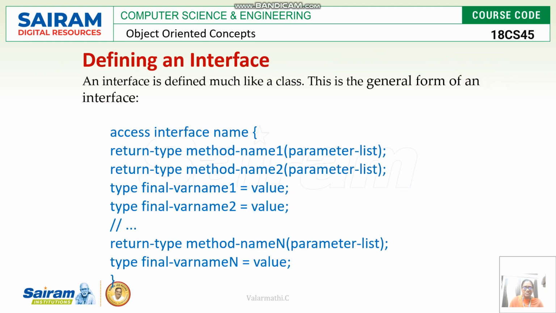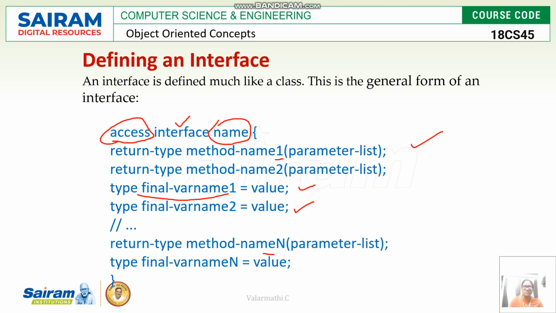Now, how is one interface defined? Here is the access, such as public or default, then the interface keyword and the name of the interface. Then it will have n number of methods, from method 1 to method n, and in between it may have n number of final variables with their values. So if you take one interface, it starts with its access, the interface keyword and the name of the interface.